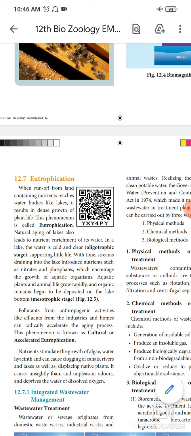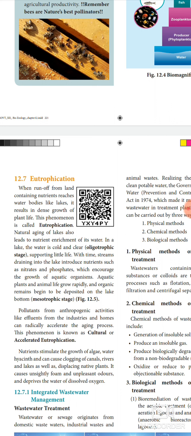Then pollutants from anthropogenic activities like effluents from industries and homes can radically accelerate the aging process. That means the pollution that comes from industries and homes can rapidly accelerate the aging process. This phenomenon is known as cultural or accelerated eutrophication.